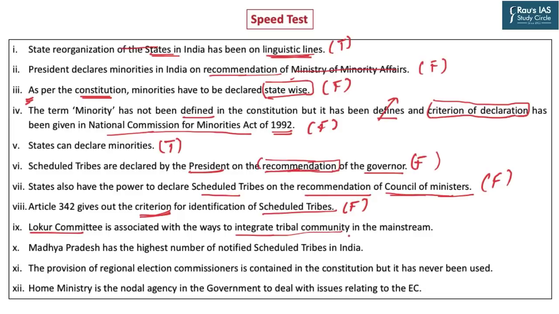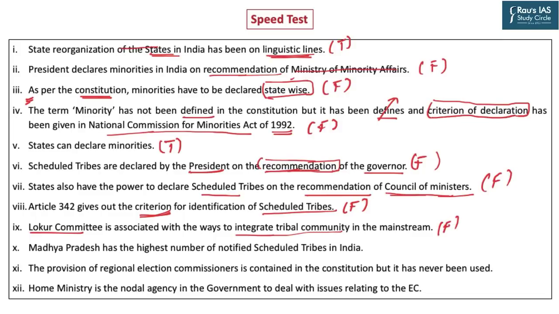We want them to prosper, but we have no intention of integrating them in the mainstream. Previously, at the time of the British, it was thought that they are backward people and they must be mainstreamed. Presently, both nationally and internationally, the current position that governments and international bodies hold is to not integrate them in the mainstream. Rather, their unique identity must be maintained. So this statement for that reason is absolutely incorrect.